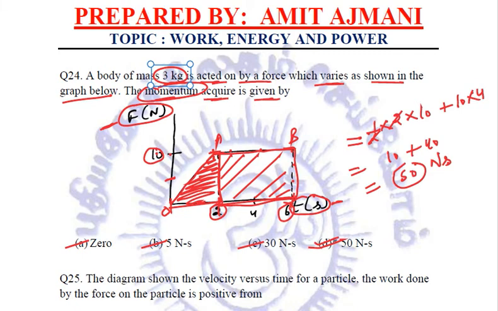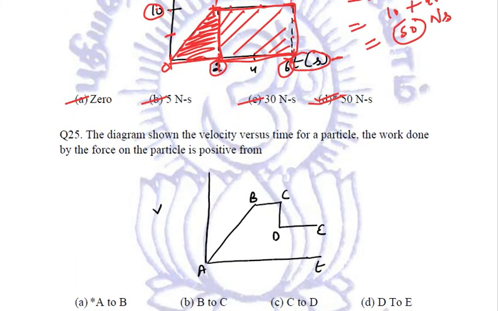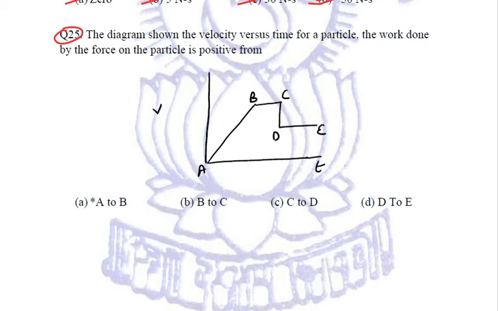Okay, coming to the next question. Now here, once again it's a graph question, question number 25. The diagram shows the velocity versus time for a particle. The work done by the force on the particle is positive from. Now this is a VT graph, a velocity-time graph.